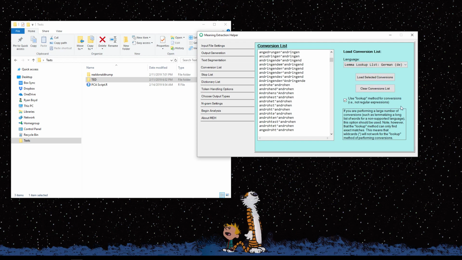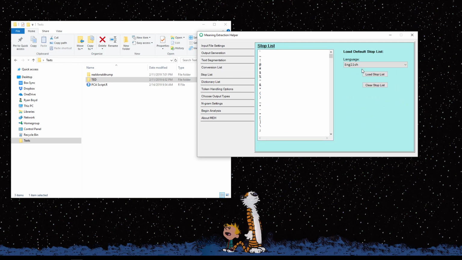What this also means is that the conversions that were mentioned before, where you can use things like wildcards, for example, will no longer work when this is checked. You can only have exact matches for the lookup method.